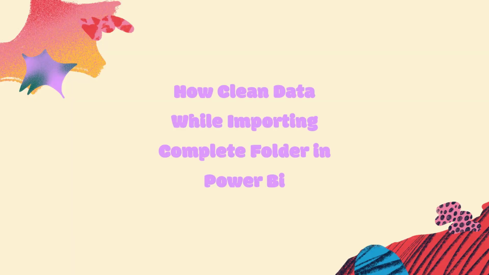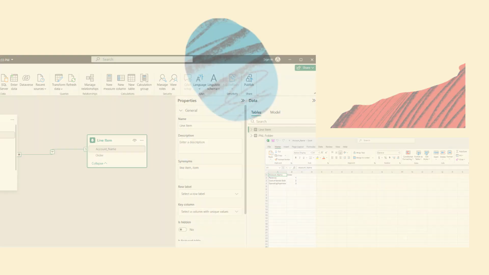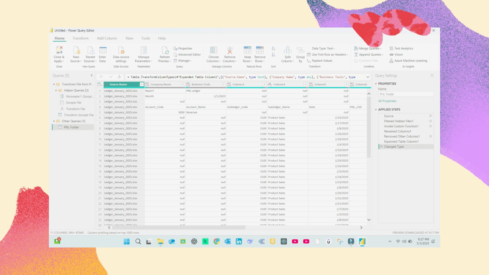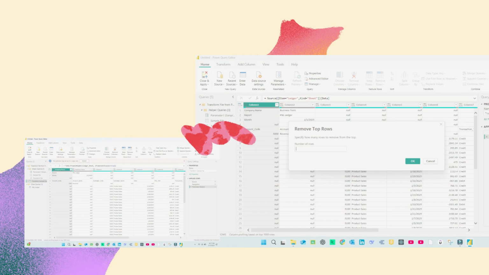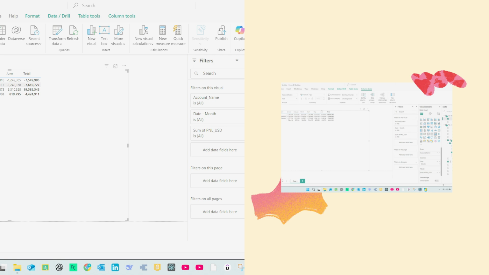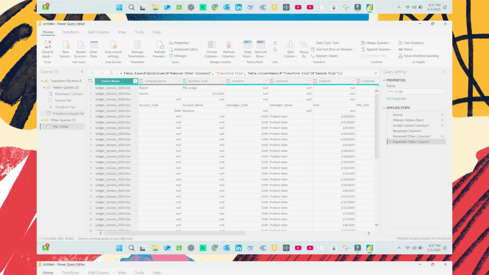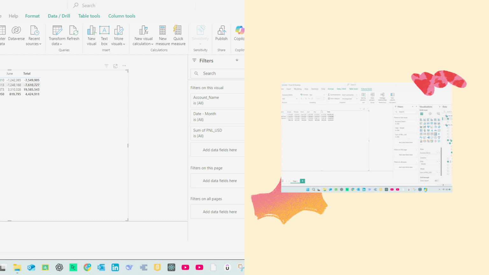Did you know you can clean a ledger in just a few clicks using Power BI without any coding or getting your hands dirty cleaning up Excel files? Yes, you heard it right. You can simply download the ledger from your ERP system like SAP or Oracle in Excel or CSV file format and you are ready for Power BI. Even better, just upload the next month's Excel file into the same folder and refresh your Power BI report. And guess what? It's all updated with clean data. No need to manually clean it like we used to in Excel.